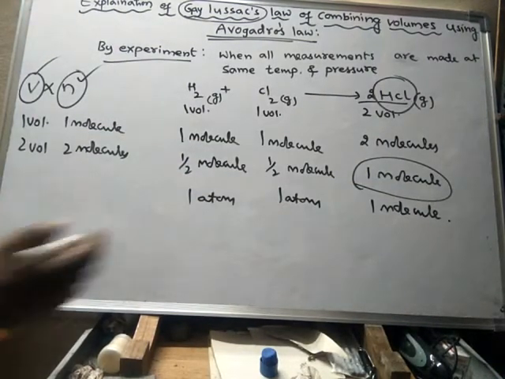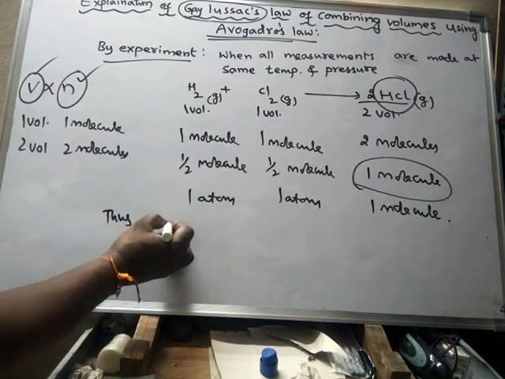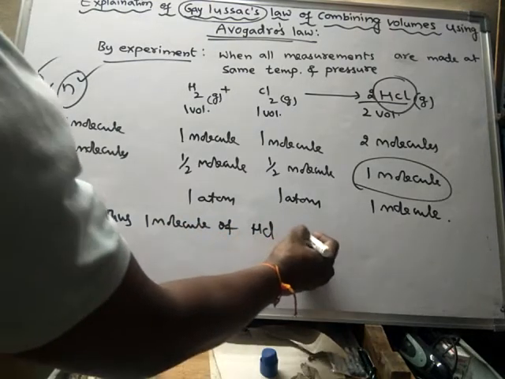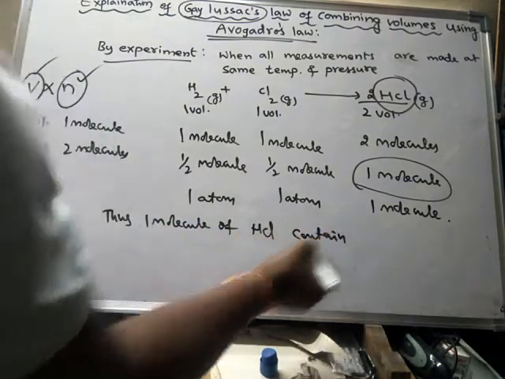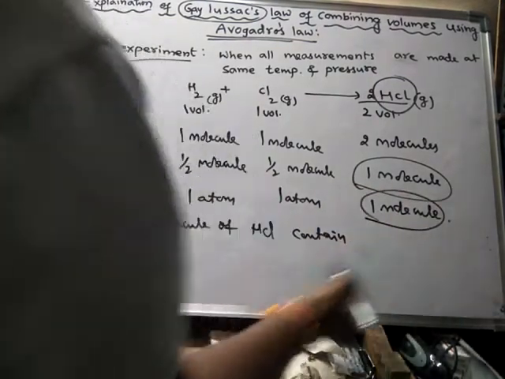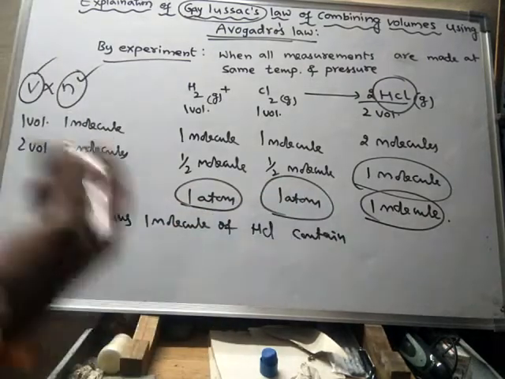Thus, for the formation of one molecule of HCl, one atom of hydrogen and one atom of chlorine will combine.